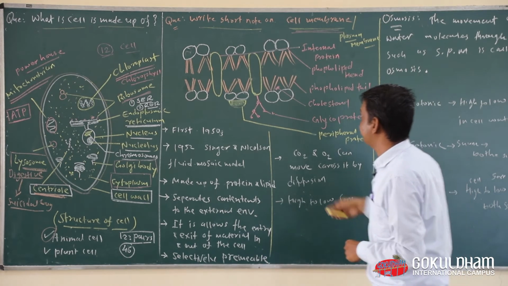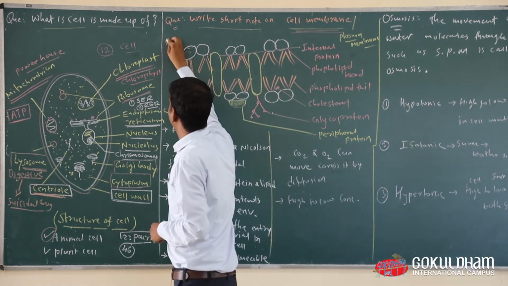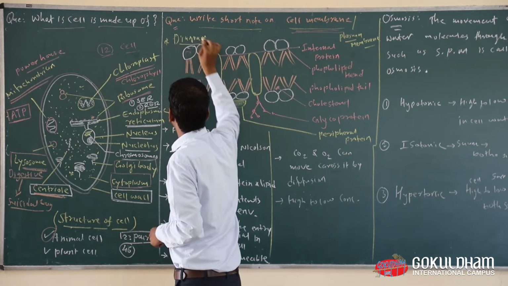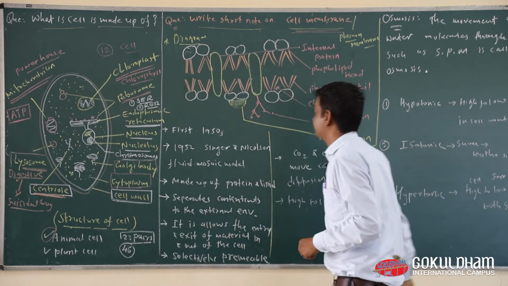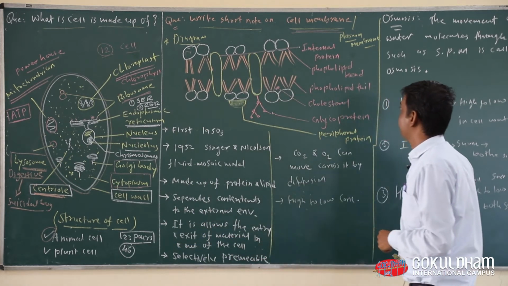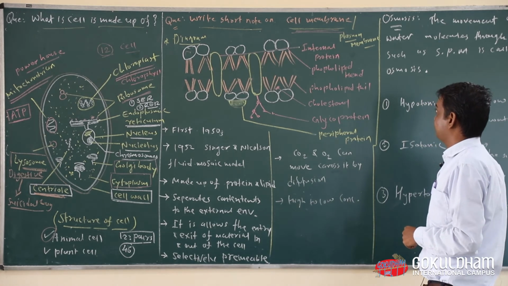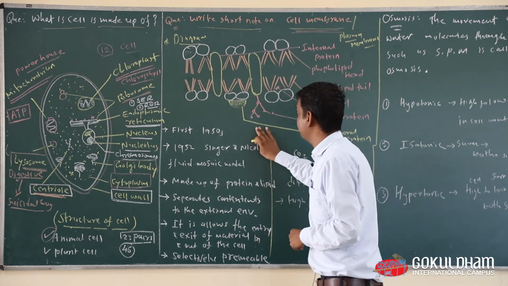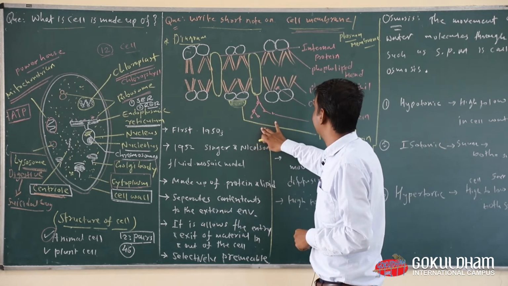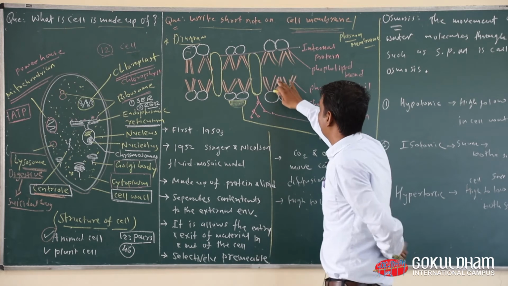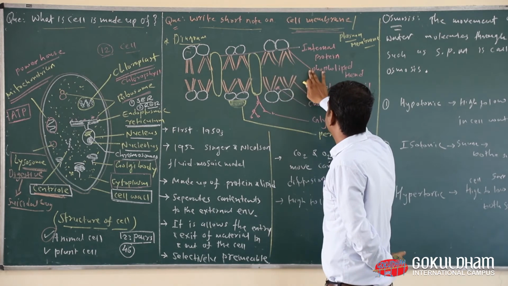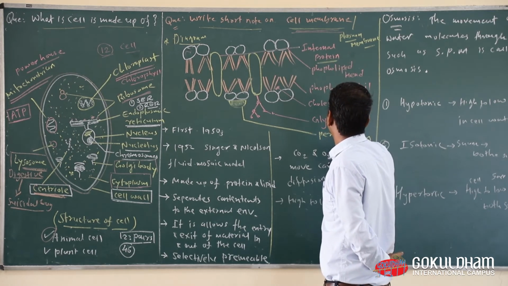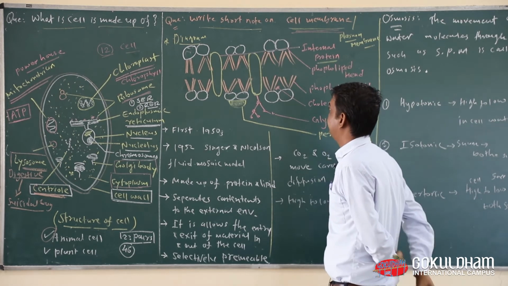This is the diagram of the cell membrane, in short, the structure of the cell membrane or plasma membrane. Everyone look here, this is the structure of the cell membrane. Here we can observe two most important things: protein and lipid.